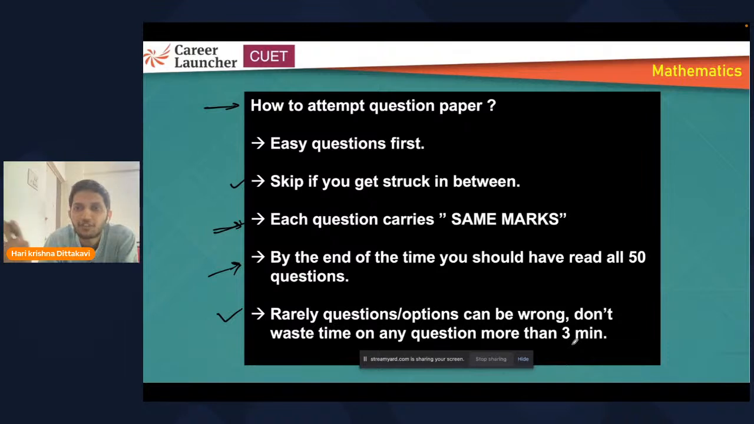I'm talking about one particular question. You should not waste more than 3 minutes. In case you feel the question is wrong or the options are wrong, skip and go for other questions. There are 10 choices, right? Out of 50 questions, you just need to attempt 40. So take care of this.